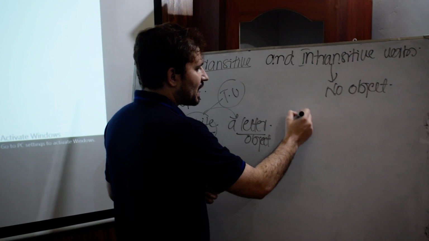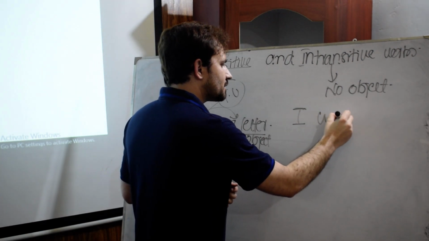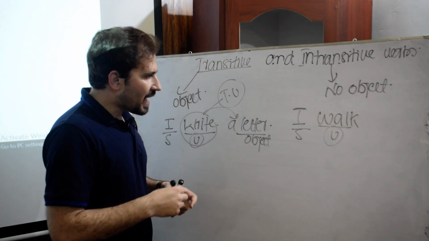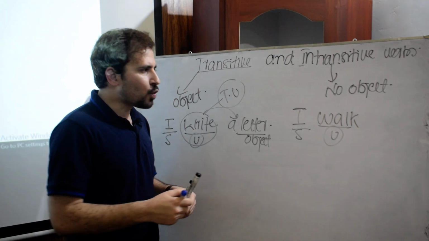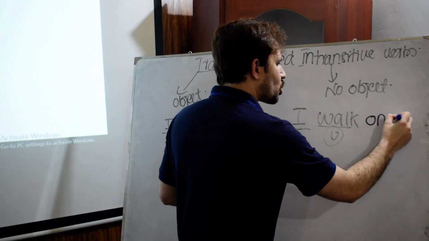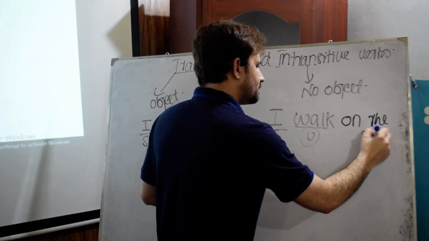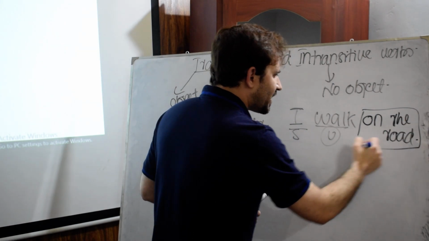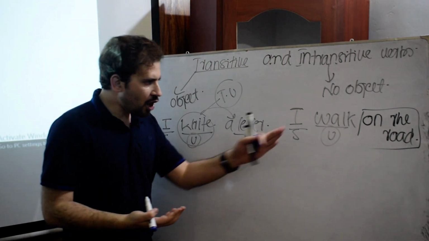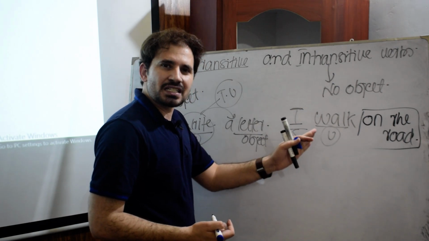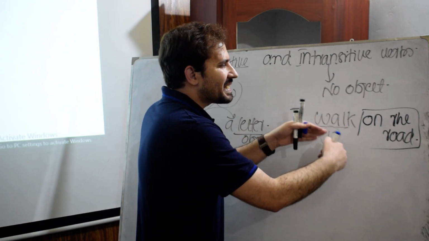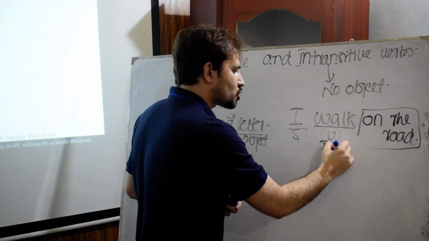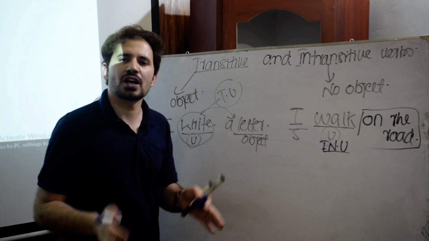For example, if I say, I walk. I is the subject, walk is a verb. I walk where? I walk on the road. Now, on the road is not an object. Walk is a verb, but it's not transitive, it's intransitive, because it does not take an object here. So I call walk an intransitive verb, not transitive.